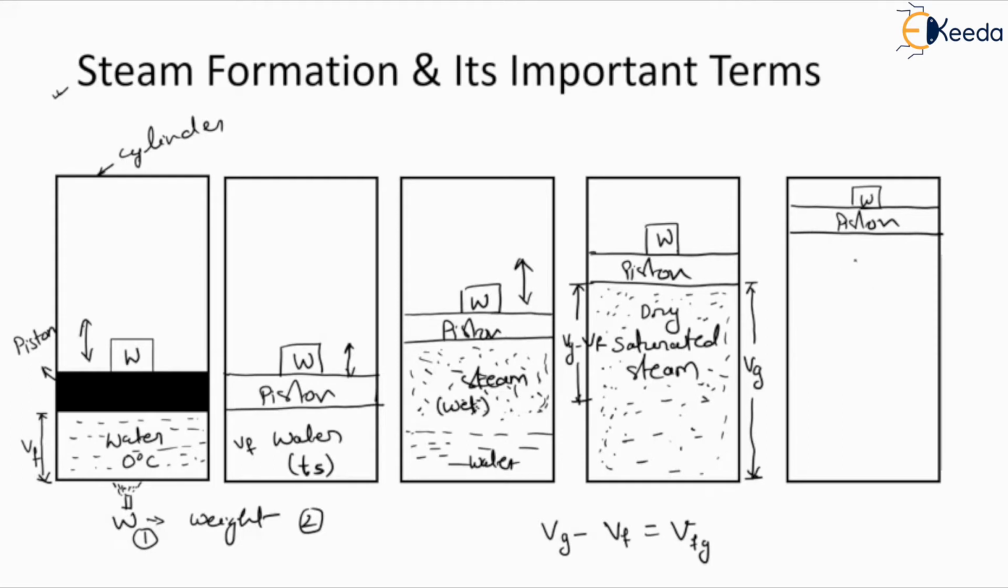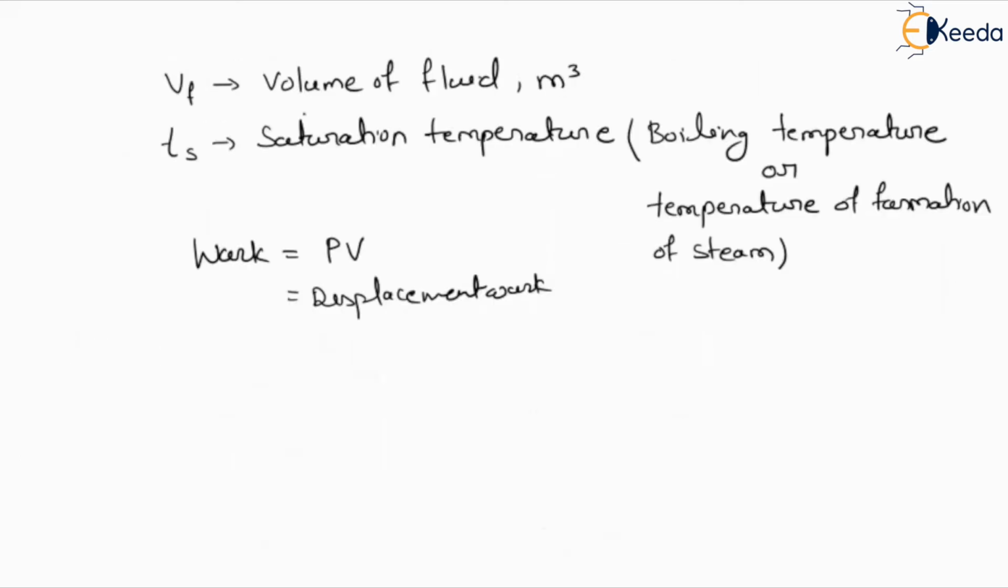This is because of the increase in temperature, and at this particular point our steam will become superheated steam. Superheated steam is defined by the volume V superheated, the volume of superheated steam. If we want to define the work done during this process, it is the displacement work, defined by P, the constant pressure, times the change in volume, Vg minus Vf. So this is the displacement work.